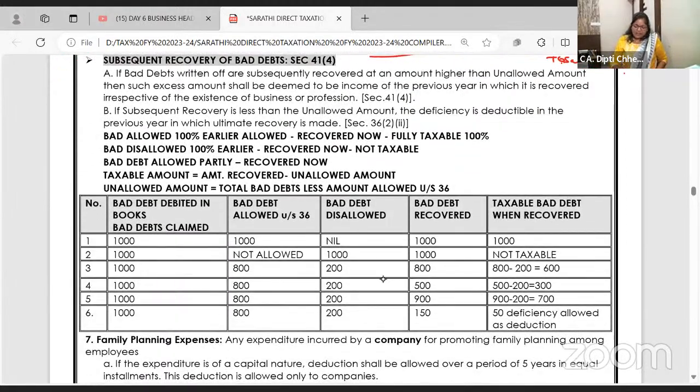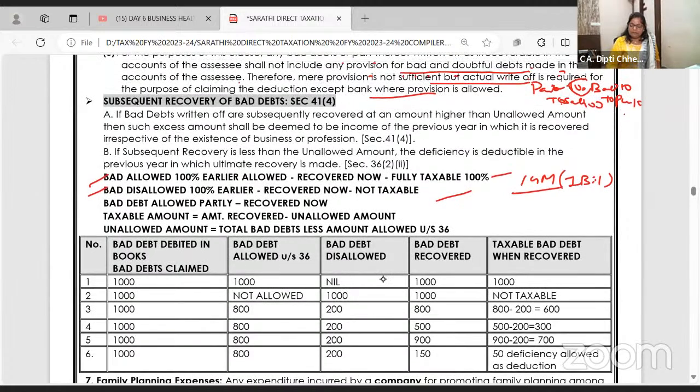So now see, this aspect, especially these two, are asked in the exam in the 14 marks question. One bit will be bad debt, and you should know it. See what I have written in bold. Now see, bad debt is earlier 100% allowed.